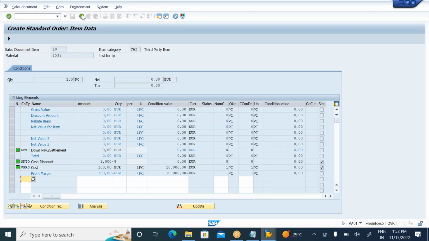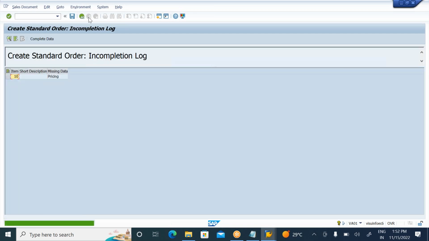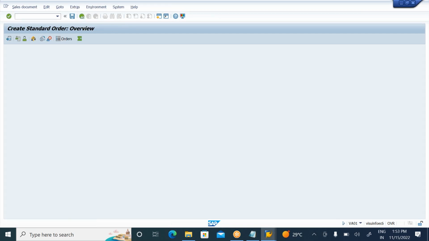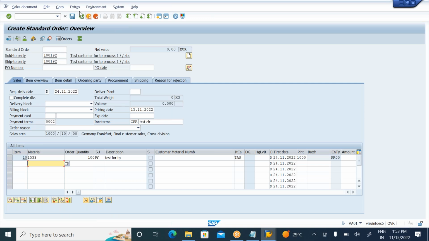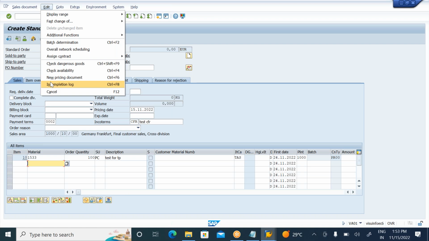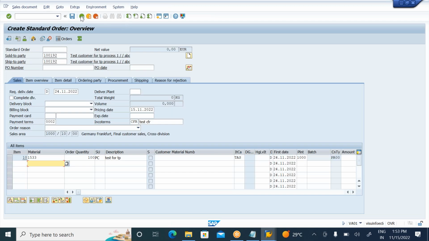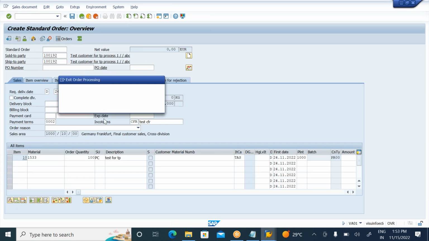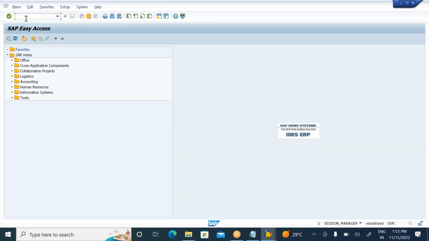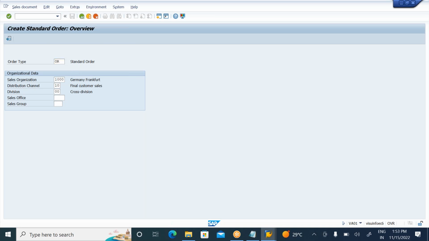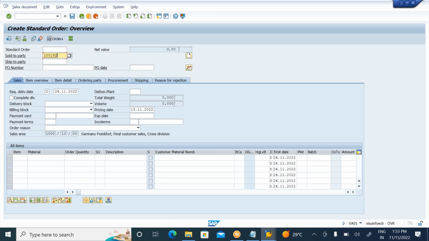Now come to here, again you will go back, because once again I need to come back here and enter this. Click on cancel. Once again you go to VA01, create sales order. Enter the order type. The system will pick your customer number automatically. Which material? 1533. How much quantity is the customer requesting? 100 quantity.